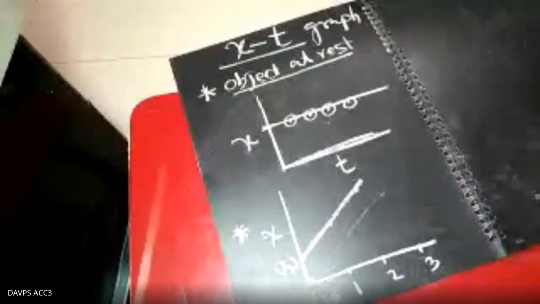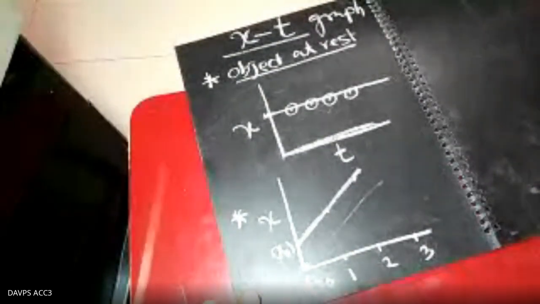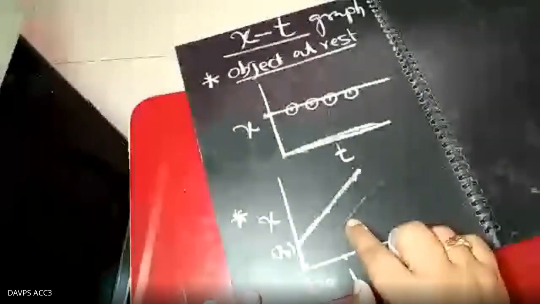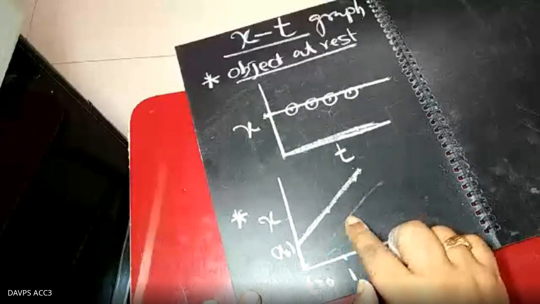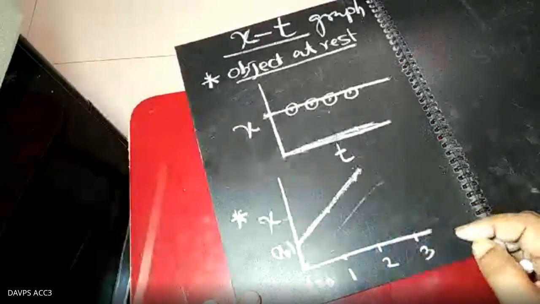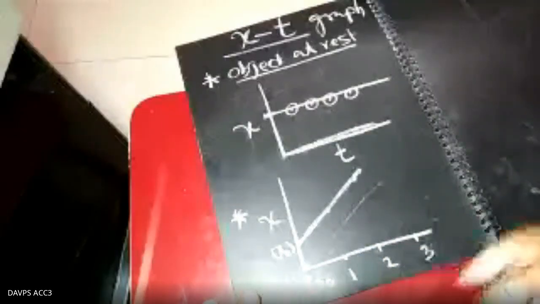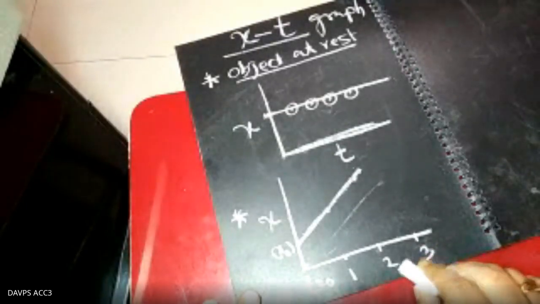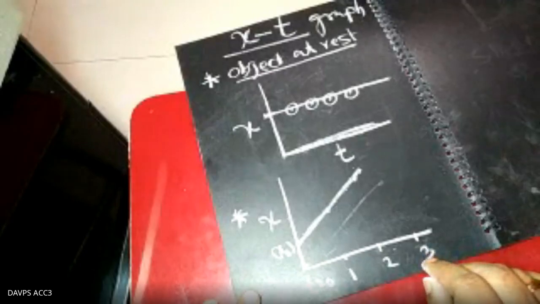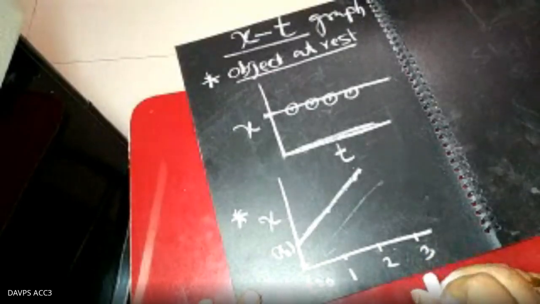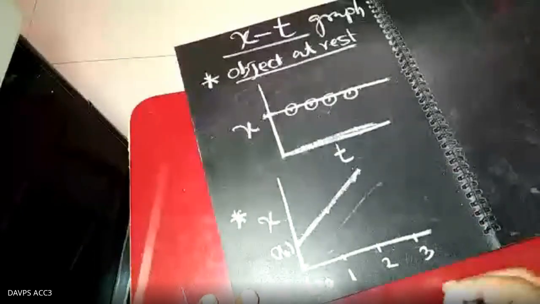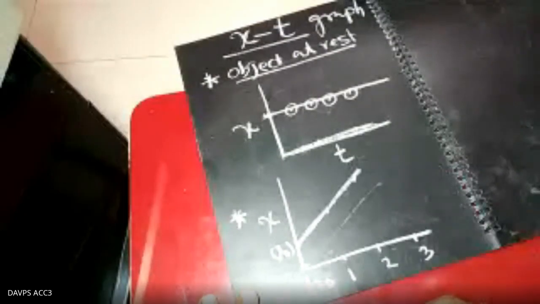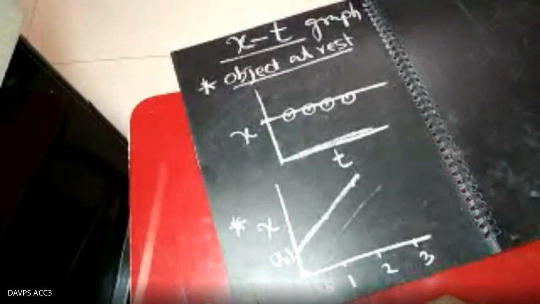If the graph is a straight line making a positive slope, inclined to the positive x-axis, it represents that the object is moving with uniform speed.